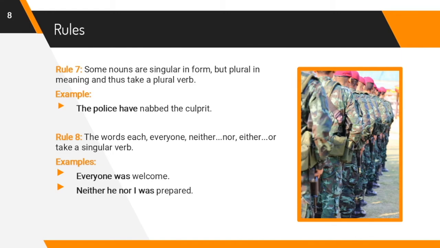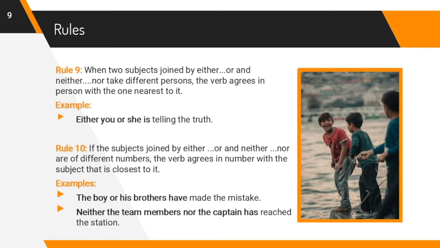The words each, everyone, neither, nor, either, or take a singular verb. For example, everyone was welcome. Second example, neither he nor I was prepared. Let us see the next rule. When two subjects joined by either or and neither nor take different persons, the verb agrees in person with the one nearest to it. For example, either you or she is telling the truth. Here, in this particular sentence, the verb is used according to the nearest word.